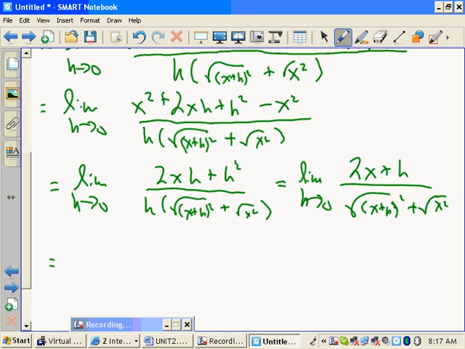All right, now what? What was that, a plug-in limit for h going to 0? Yeah, okay, so let's see. I plug in h equals 0 and I get 2x in the numerator. And what do I get in the denominator? 2 rad x squared. Aha, the 2's cancel. And the rad x squared is, yeah, well, hang on. When I plug in 0 here, I get rad x squared plus rad x squared. So I have 2 of them. Oh, yeah. Okay. All right, but remember what this is.